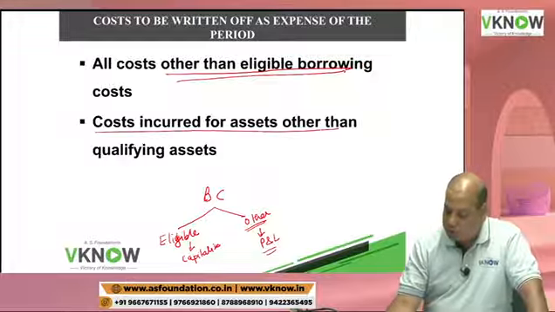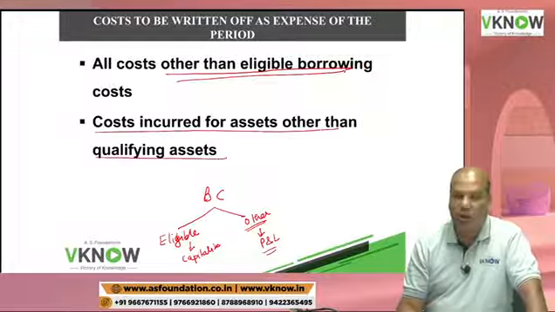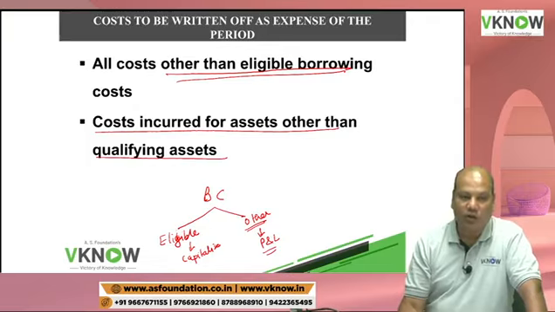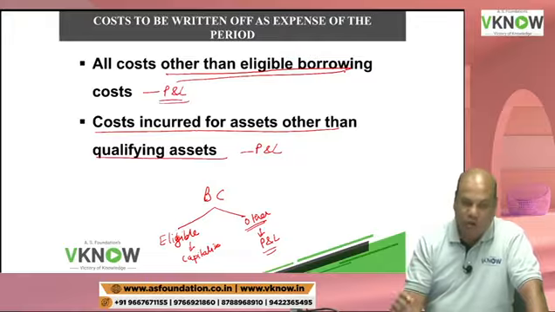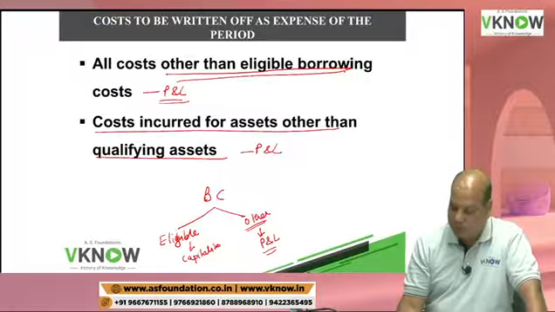Those borrowing costs which are incurred for assets other than qualifying asset will be charged to P&L account. Those borrowing costs which are not eligible borrowing cost will be charged to P&L account.